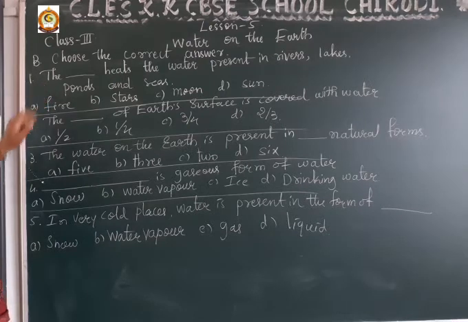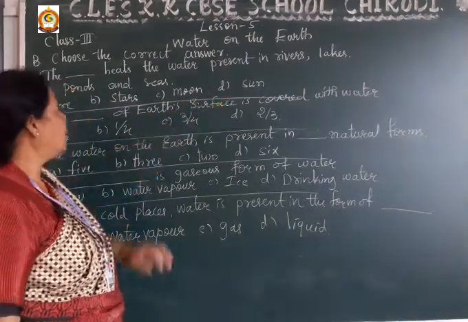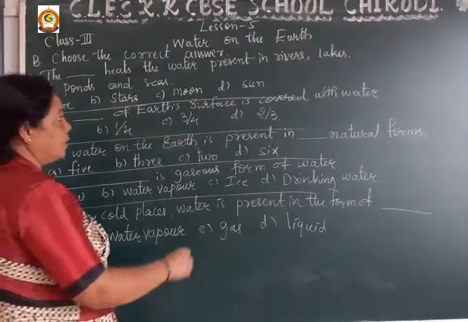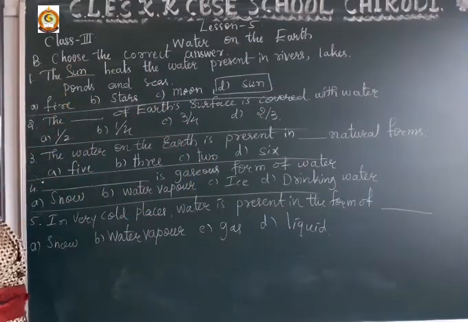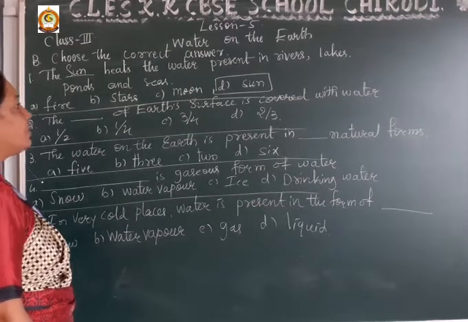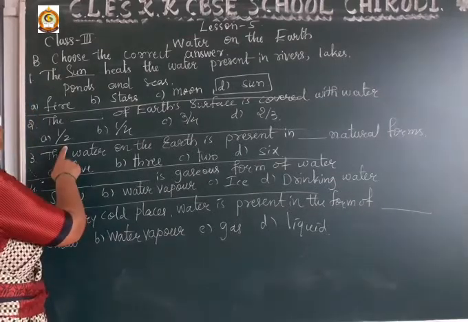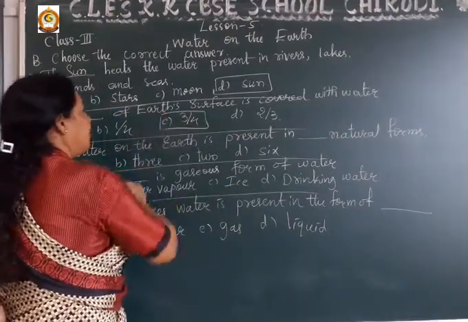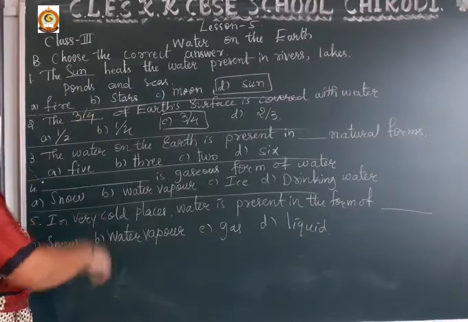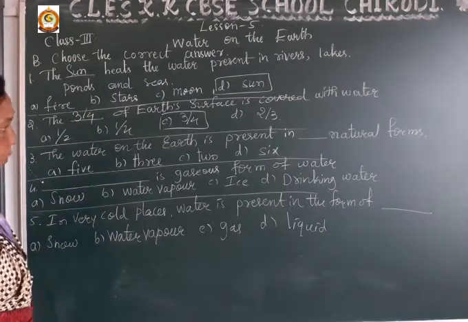The dash heats the water present in rivers, lakes, ponds and seas. Options are fire, stars, moon, sun. So who heats the water here? The sun. You put a box for sun and write the answer. The sun heats the water present in the rivers, lakes, ponds and seas. Number 2: the dash of the earth's surface is covered with water. Options are 1 by 2, 1 by 4, 3 by 4, 2 by 3. Option is 3 by 4. 3/4 of the earth's surface is covered with water.